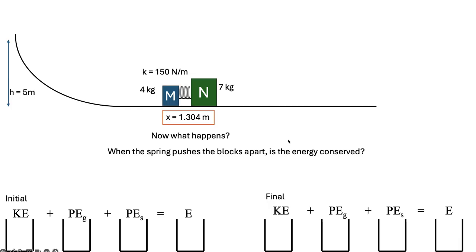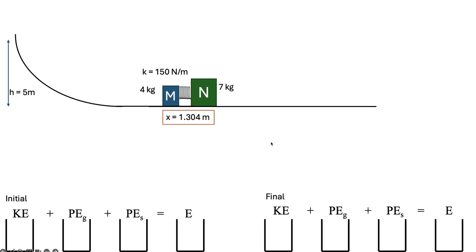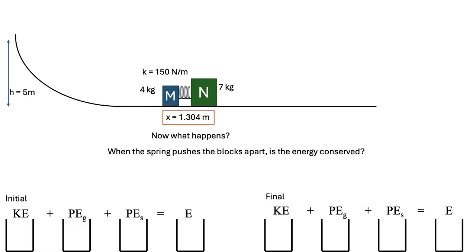Ooh, okay, so now this thing gets even more interesting, right? I mean, we could have been done here and been like, oh, ta-da, 1.3 meters, problem's over, right? But let's keep looking at this. When the spring pushes the blocks apart, my first question is, is the energy conserved? And then again, we look at this and we say, okay, is there any frictional force? Is there anything outside the spring-block system in the Earth that's acting on this thing? And there's not, right? There's no friction, there's no air resistance. So the energy is going to be conserved, right? I'm going to get all my energy back, okay?